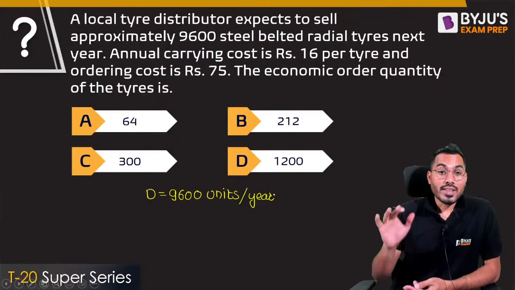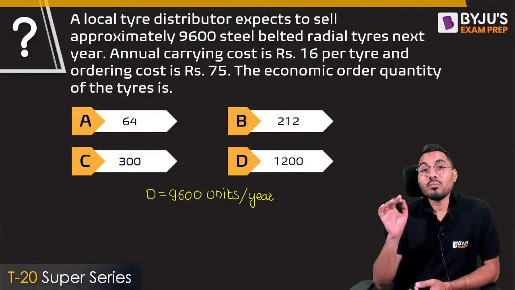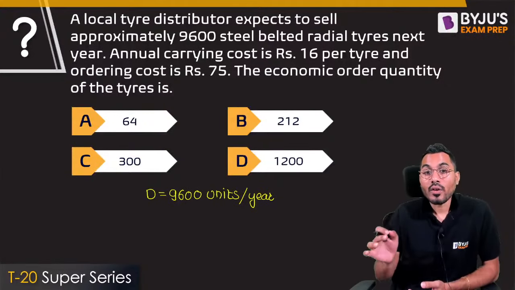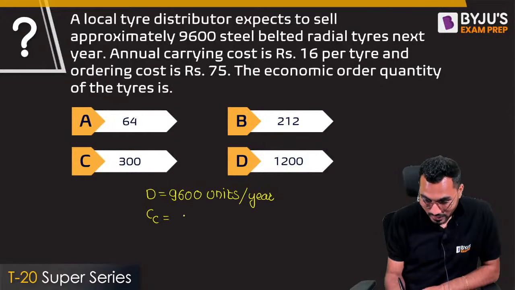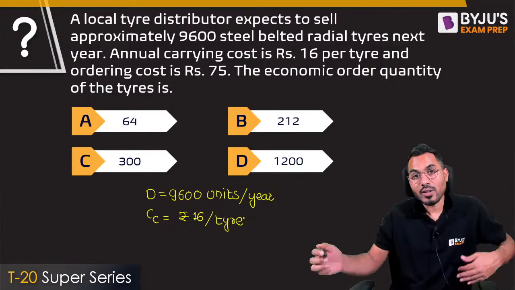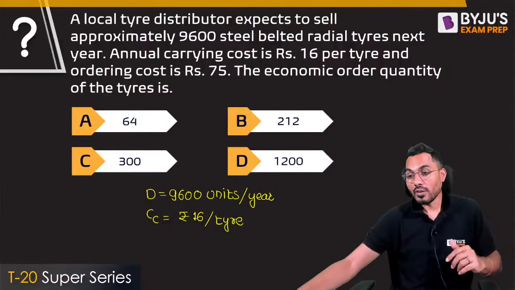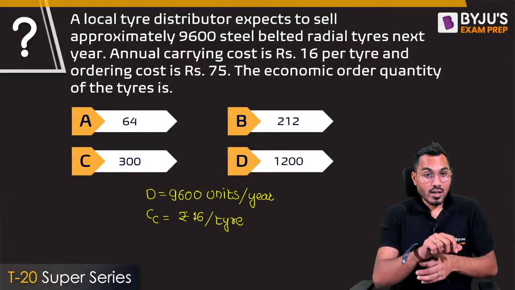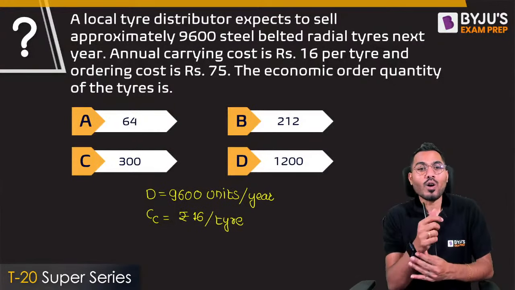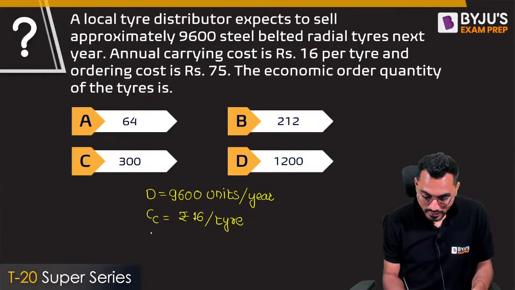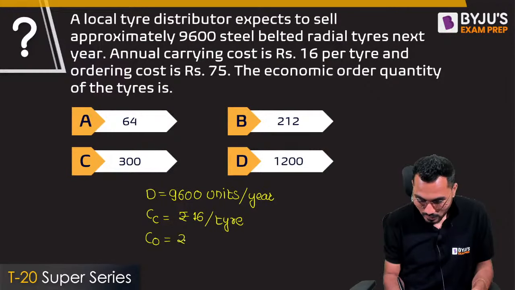The annual carrying cost is 16 per tire. So can I say that carrying cost CC is exactly equal to rupees 16 per tire? Fine. So whatever data is given, I'm just filling in the data. Now, how much is the ordering cost? So I'll say that ordering cost is given as rupees 75. So CO, order cost, is exactly equal to rupees 75 per order.